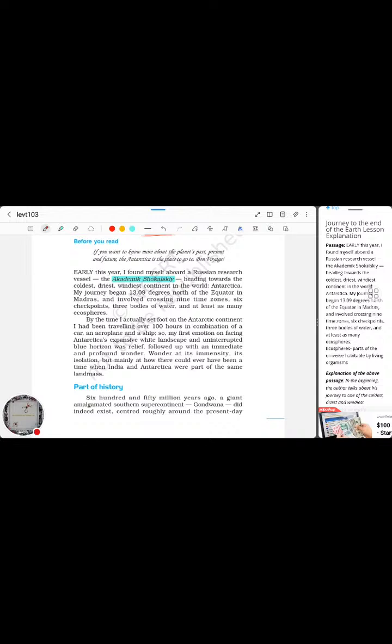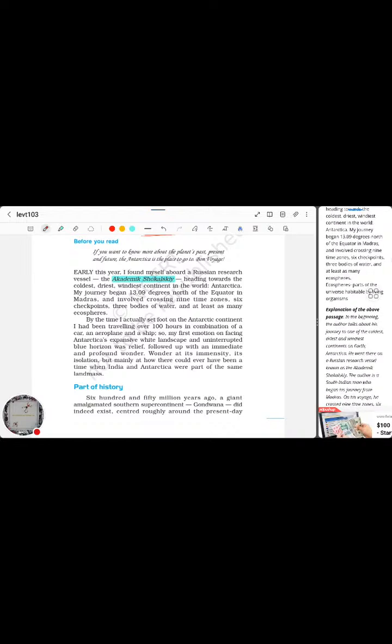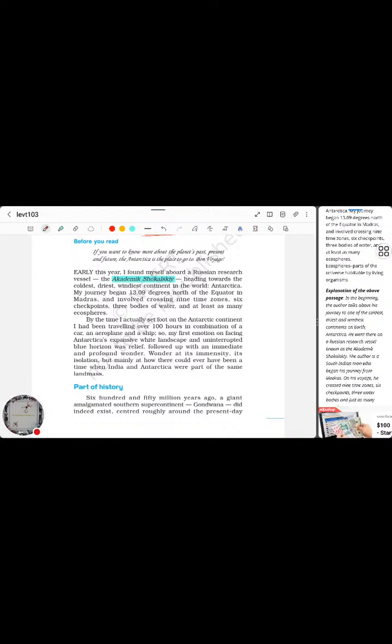Basically, in the beginning the author is talking about going to a certain place in a Russian vessel, the Academik Shokalskiy. He is describing Antarctica as the coldest, driest, and windiest continent in the world. They are basically heading towards Antarctica.